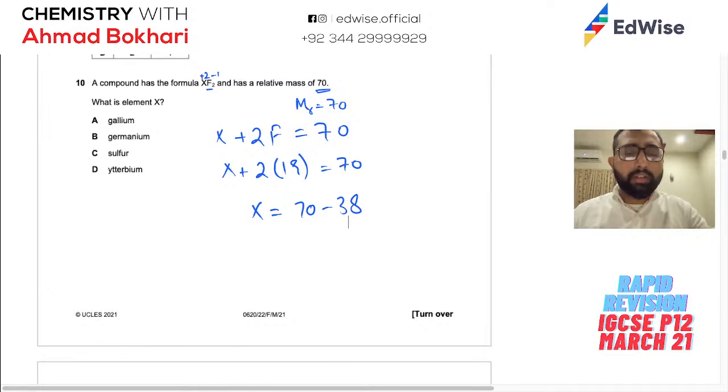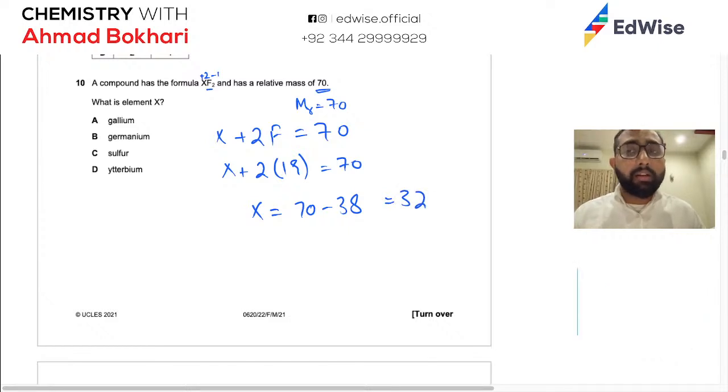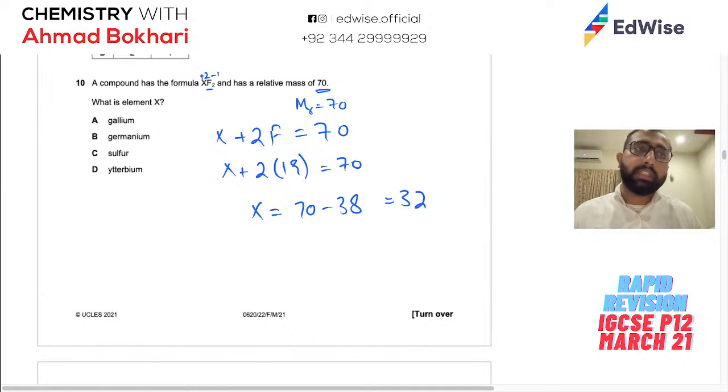So मैं देख लेता हूँ कि 70 minus 38 मुझे 32 देता है. So 32 जिसका भी यहाँ पर mass number है, that is my answer. Okay, so it doesn't matter what option you need to choose as long as it's matching this 32.